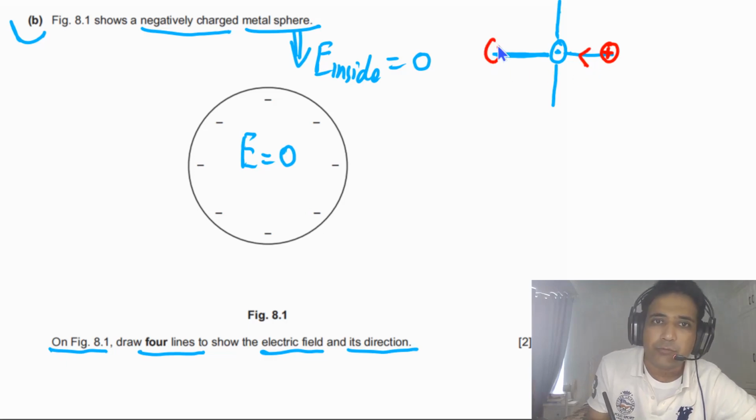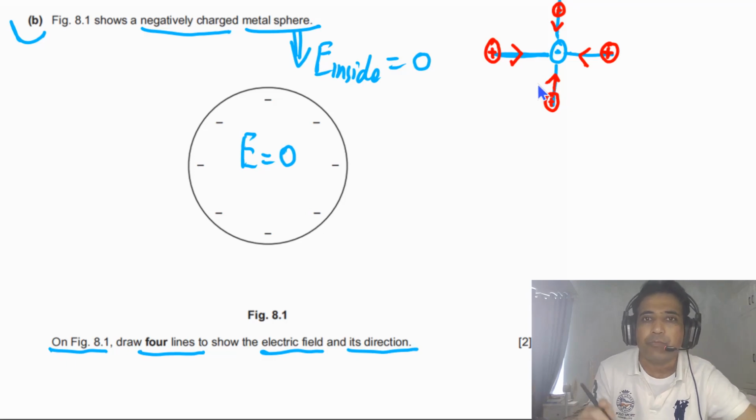We can also imagine if we place a unit positive charge here, this will be attracted by this negative charge. So the force on this one will be to the right. If we place a unit positive charge here, this will be attractive, so the force on the unit positive charge will be in the downward direction. And if we place a unit positive charge here, the force on this unit positive charge will be in the upward direction. Meaning the force is towards the negatively charged particle.